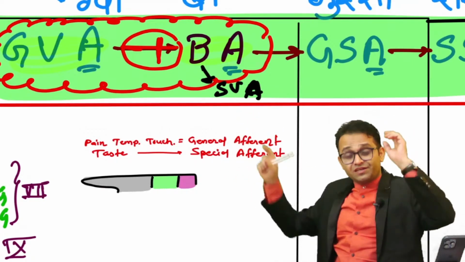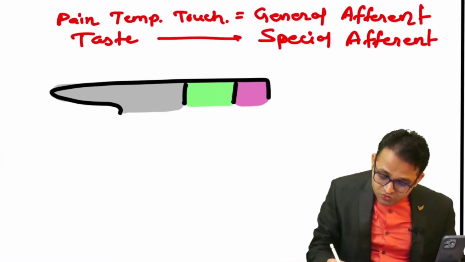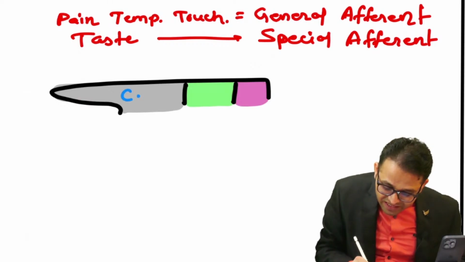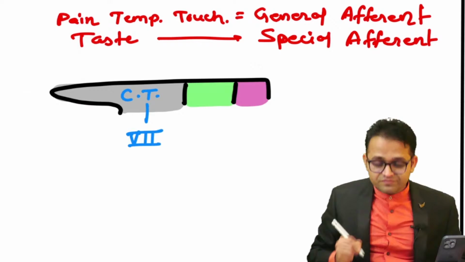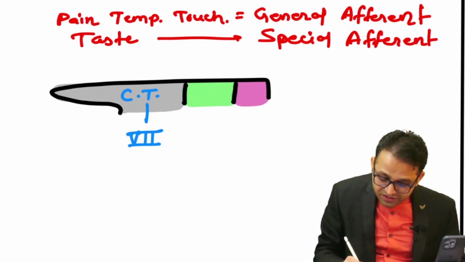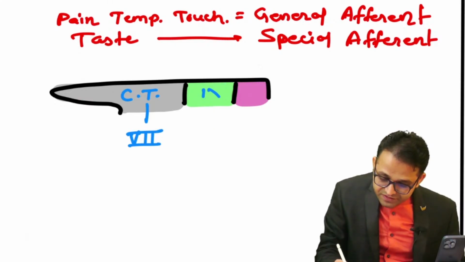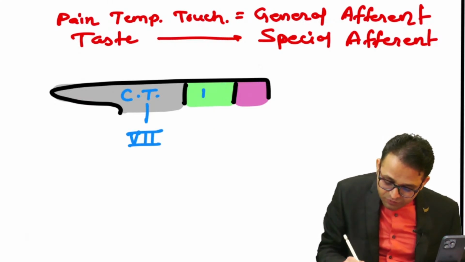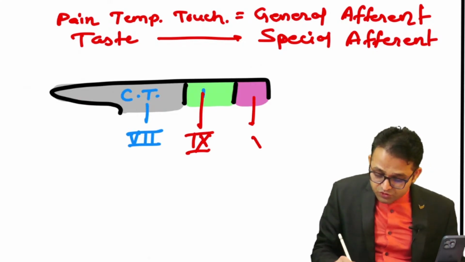Now just tell me, what are the cranial nerves which carry the taste sensation? The anterior two thirds taste sensation is carried by the chorda tympani, which is a branch of what? The facial nerve. The posterior one third has taste sensation carried by the glossopharyngeal nerve, and the posterior-most part by the vagus nerve.